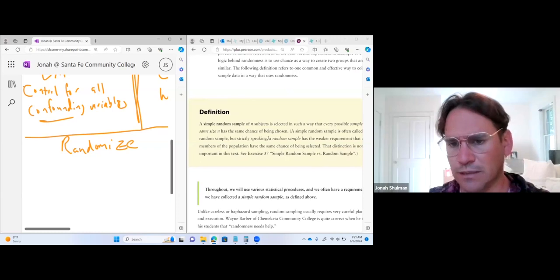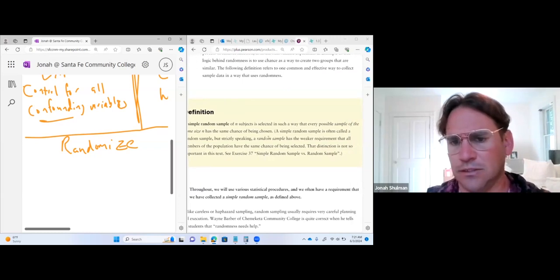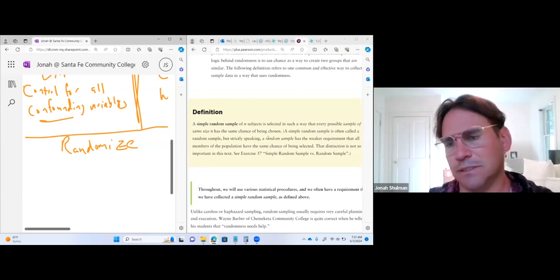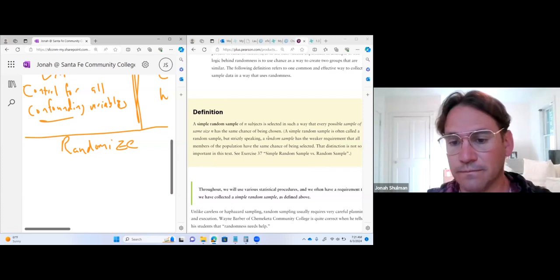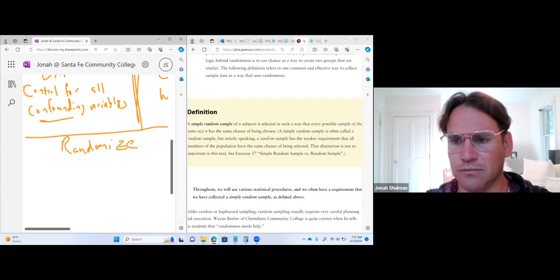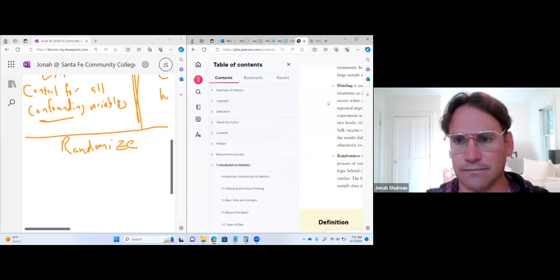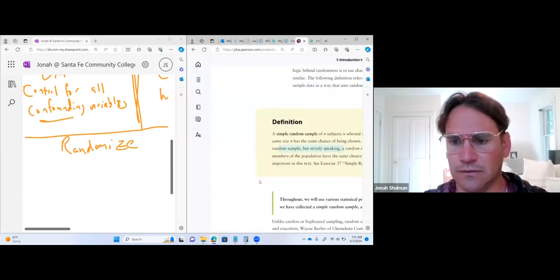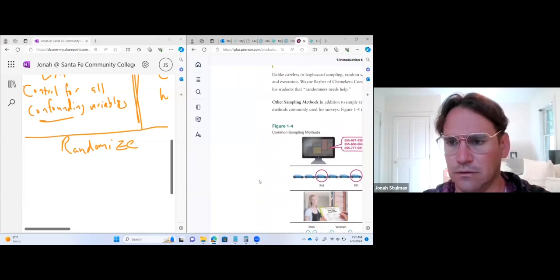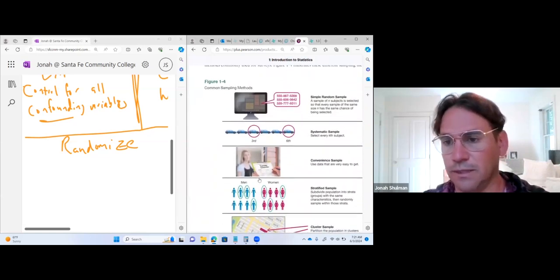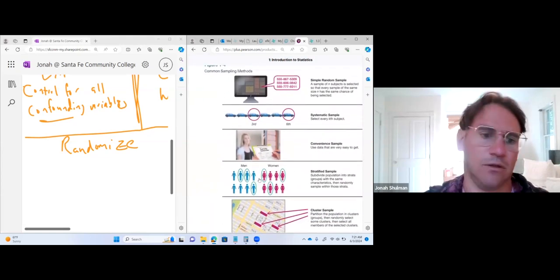Okay, so simple random sample. You can use a computer system. It just picks numbers that I have for people. So that's a simple random sample. Everybody has the same chance of being in either group. That's all that means. All right, let's see what else we got. Okay, so everybody has a chance.